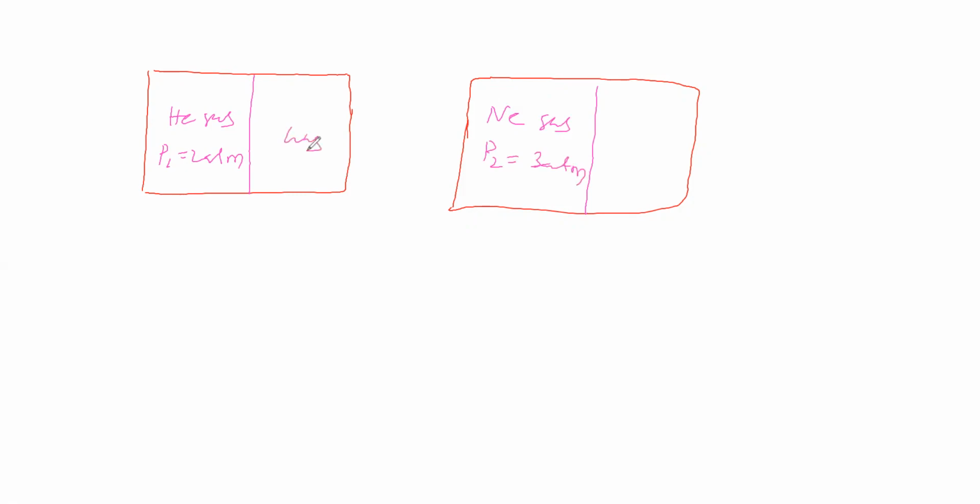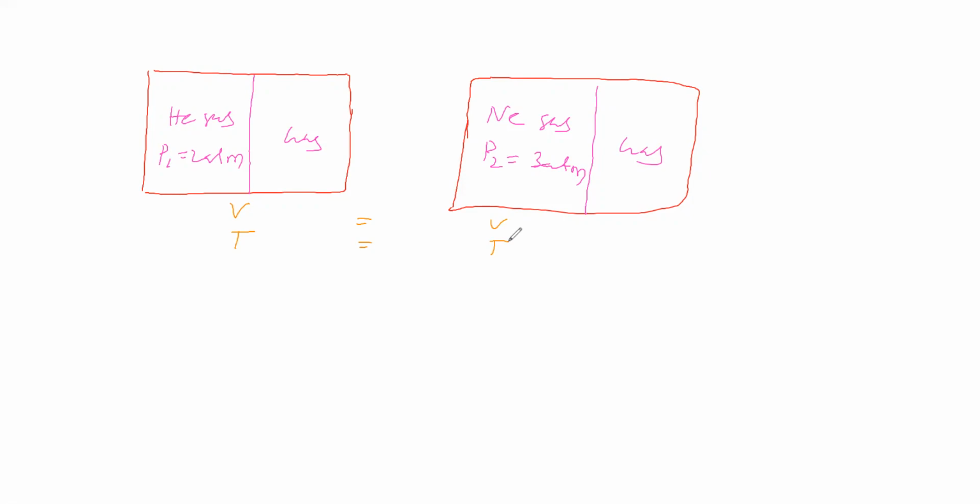Here some gas is present, and here also some gas is present. This volume is equal to this volume. This temperature is equal to this temperature. Like this we will consider. Now how the rate of diffusion will be, that point we will see.